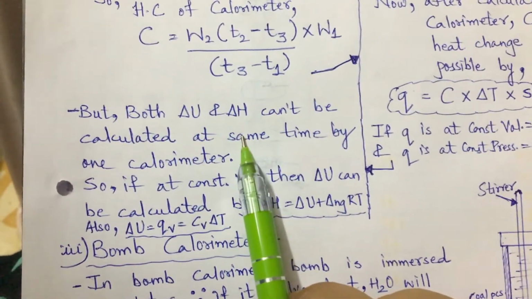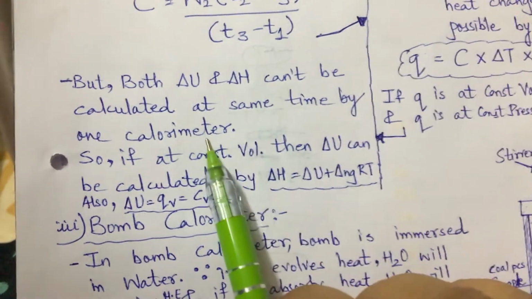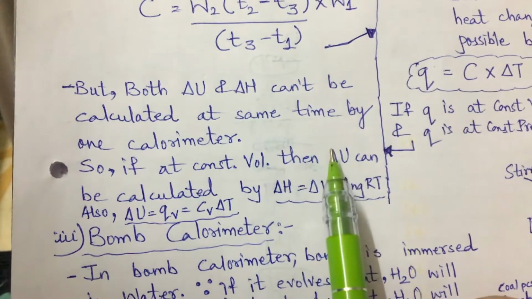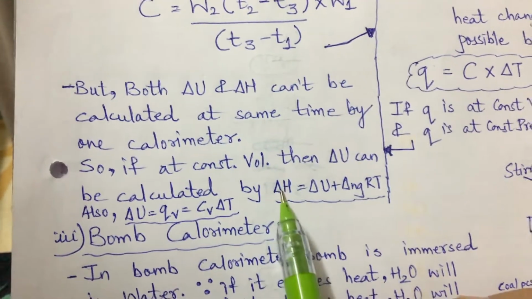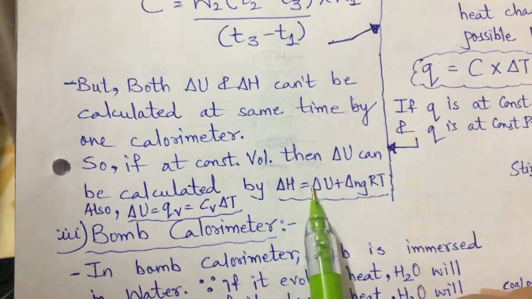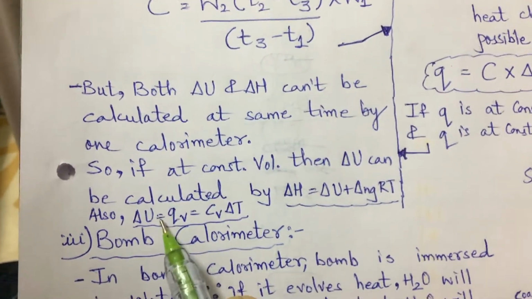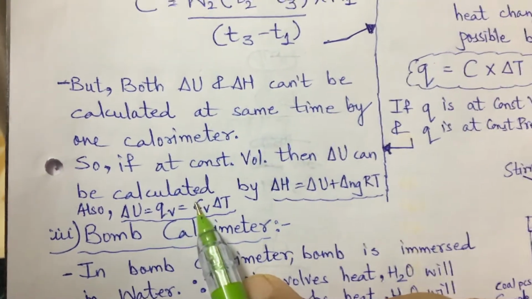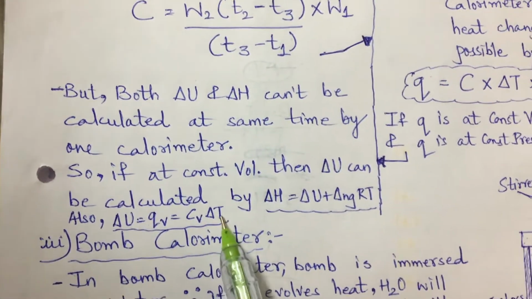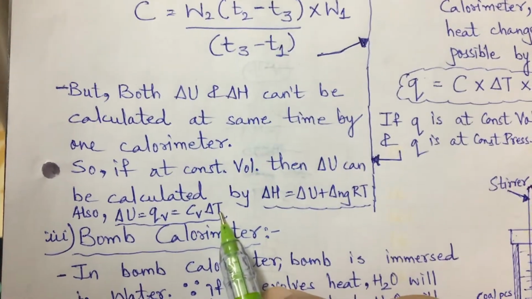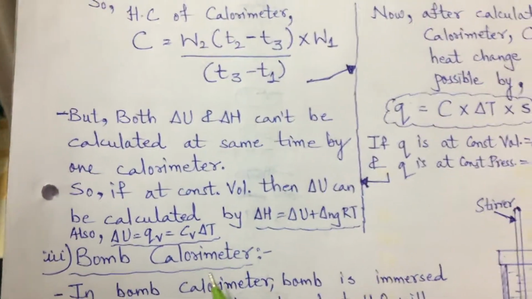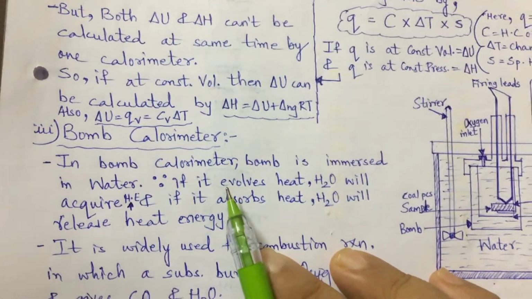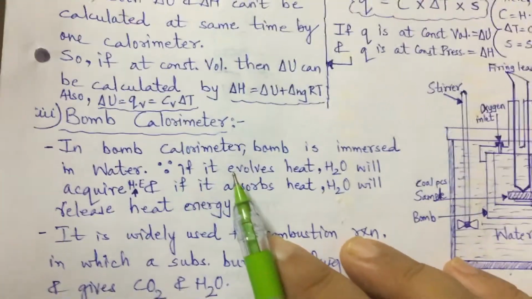If Q at constant volume is delta U and Q at constant pressure is delta H, then both cannot be calculated at the same time by one calorimeter. So if constant volume is considered, then delta U can be calculated, since delta H is equal to delta U plus delta n g RT, or we can say delta U is equal to the heat at constant volume, that is, the heat capacity at constant volume times the change in temperature. Right?